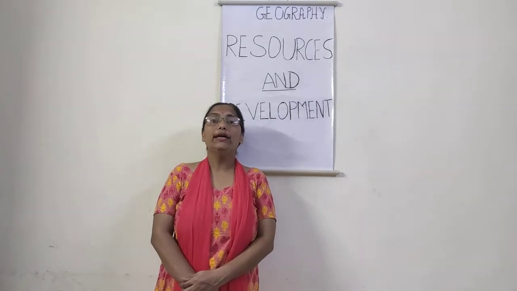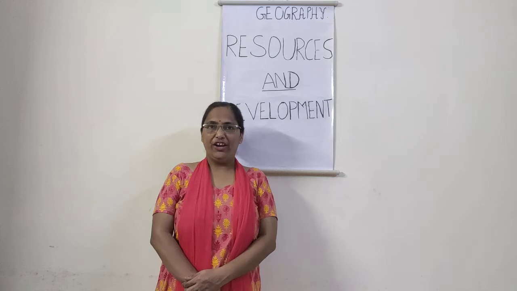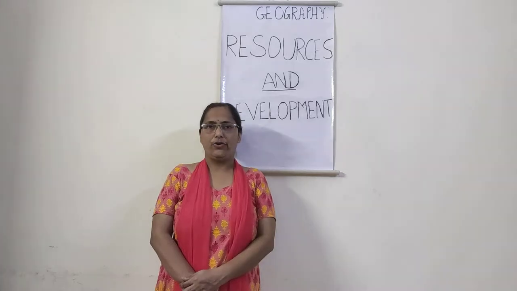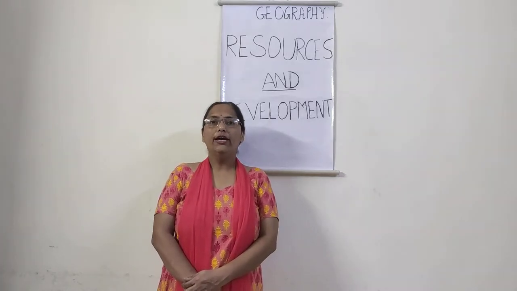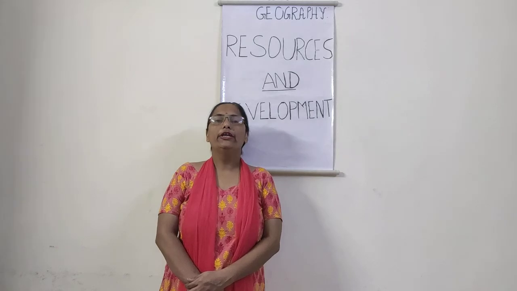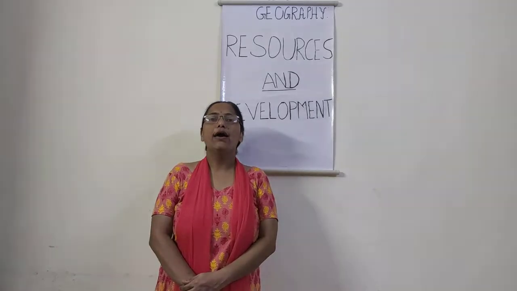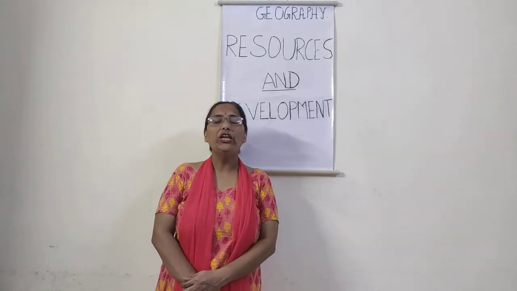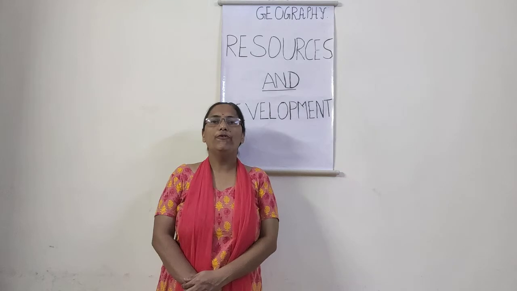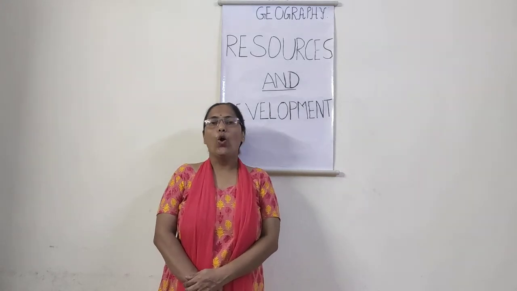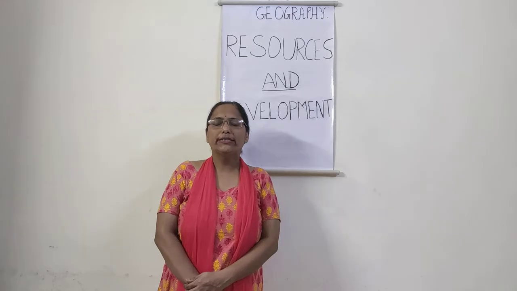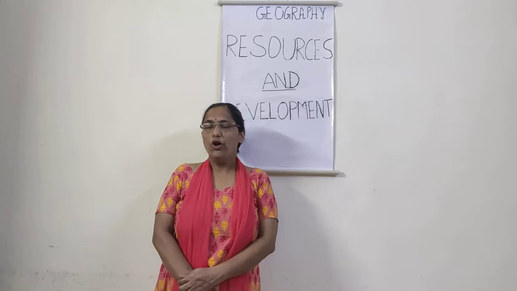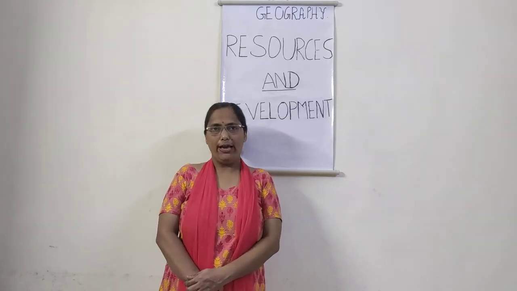But this does not mean the land is wasted. People construct houses, roads, etc. on that piece of land, but they do not do agriculture on that barren land. It is not fit for agriculture, but it is suitable for roads, buildings, etc. So the second classification is land put to non-agricultural use, apart from agriculture.